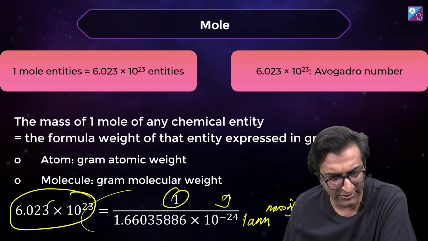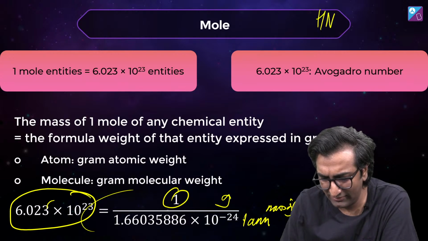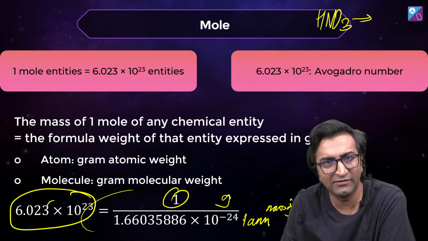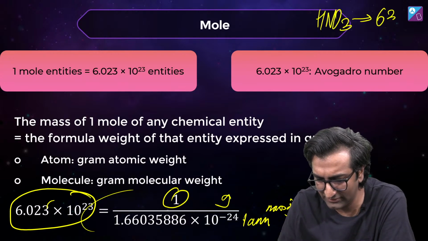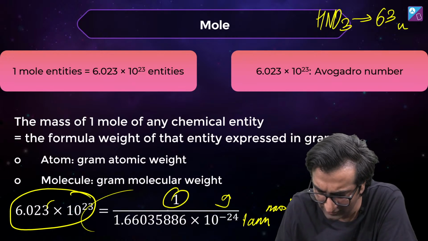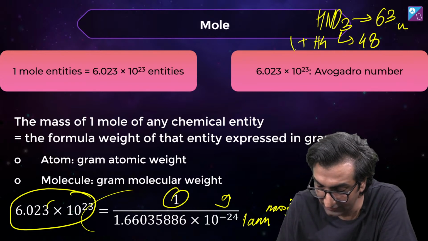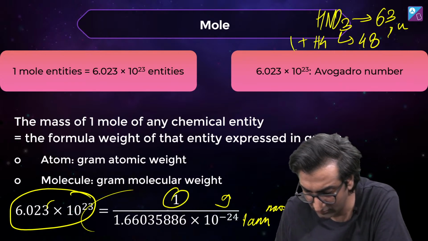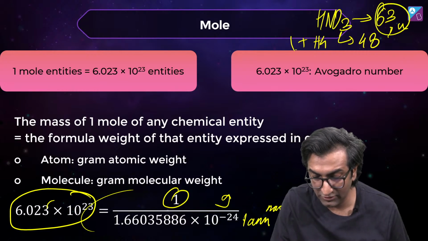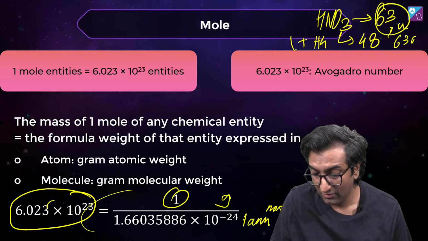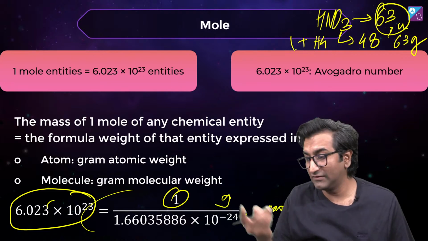तबशीर, formula weight तो कुछ नहीं है. वो तो that's what we started with. I think you came a little late. HNO3 is the formula. उसका formula weight is what? 63U. 63 ना, कितना था? याद नहीं आ रहा अभी. यहीं कर ले, देखो 15 सेकंड लगेगा. 48 plus 14 plus 1, ये कितना हो गया? हाँ, 63 हो गया ना. यही है. Formula weight 63U. In gram, 63 gram. So now 1 mole of HNO3 will weigh 63 gram. Khatam.